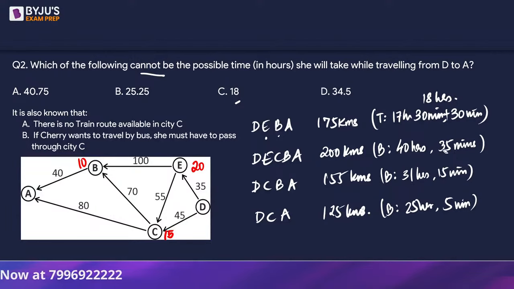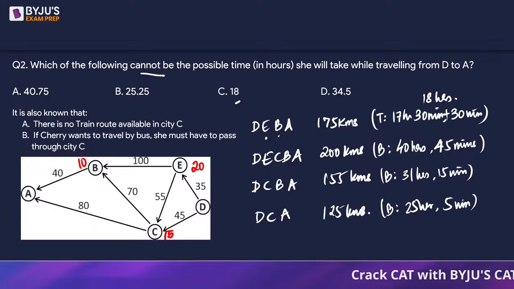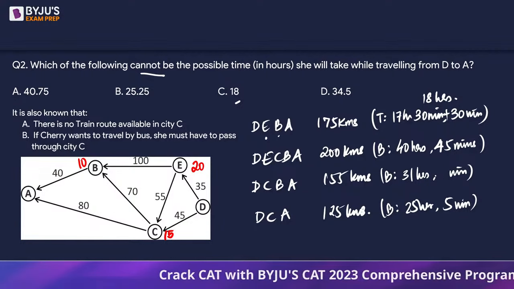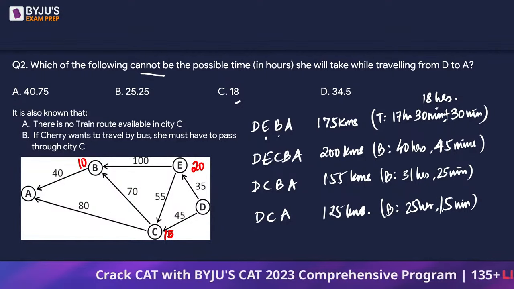So this is going to change by 10. So this is going to give us 45 minutes. DEBA, C was not included, so it will stay 30 minutes. DCBA, it's going to increase by 10 minutes. So this is going to be 25 minutes. And this is 15 minutes.